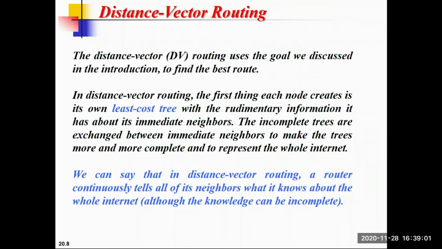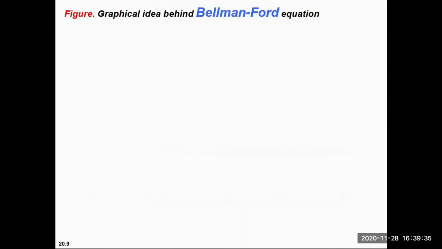In distance vector routing, each node of the network will create its own least cost tree, and for creating that least cost tree, they will share information with each other. We can say that in distance vector routing, a router continuously tells all of its neighbors what is known about the whole internet. We will see how distance vector routing works.